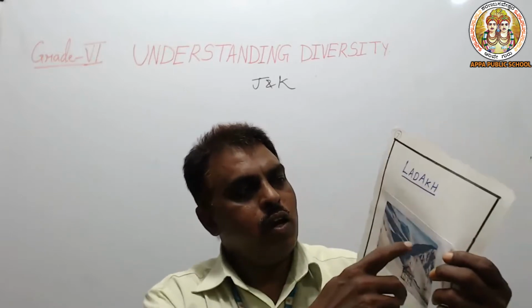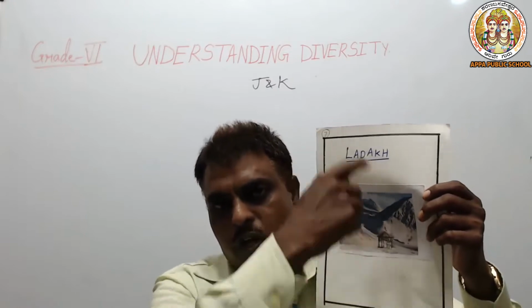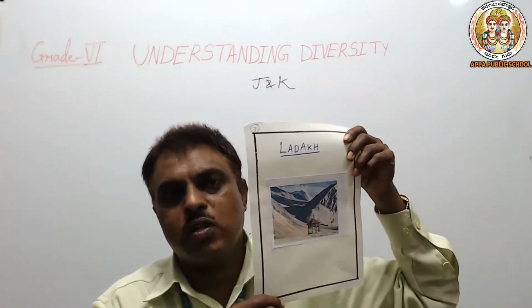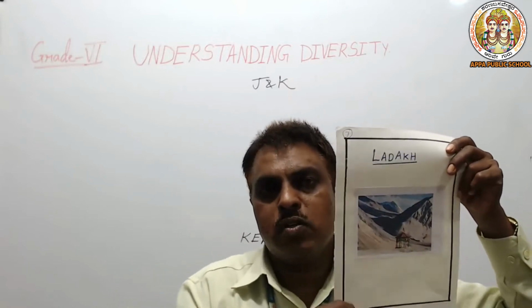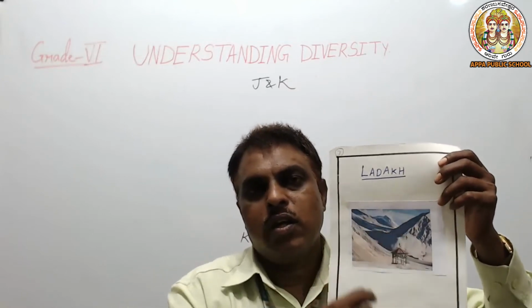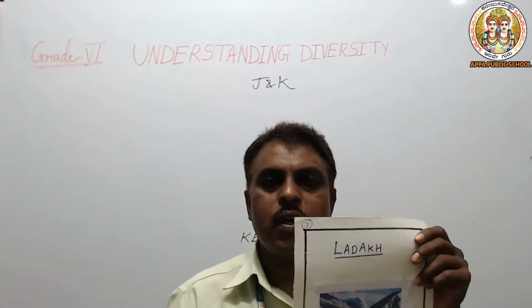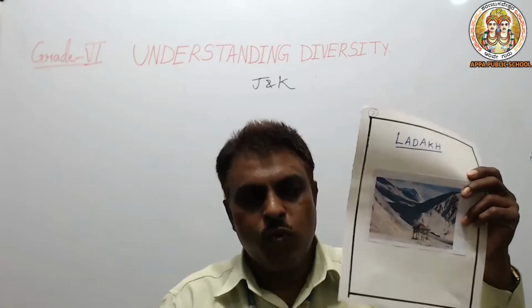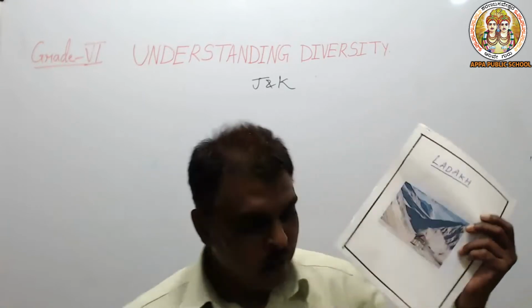Let us learn about the top region of India, that is Jammu and Kashmir. Ladakh is situated in the eastern part of Jammu and Kashmir. It is a mountain and a desert area. There is very little chance of agriculture.